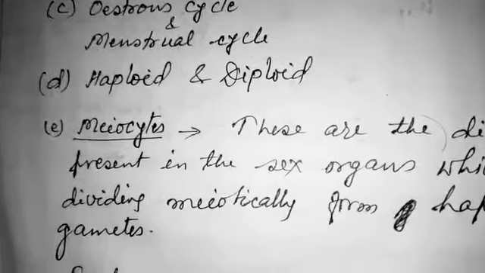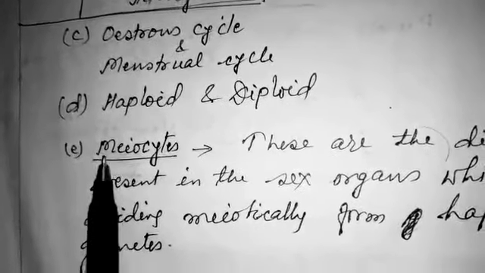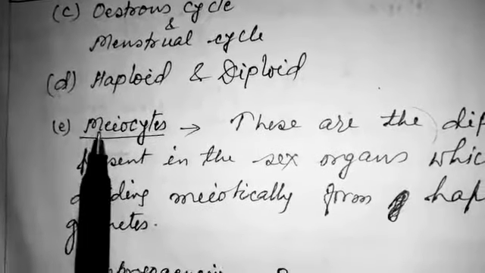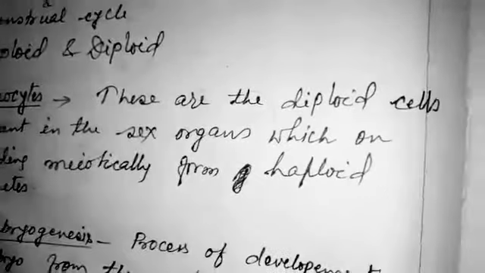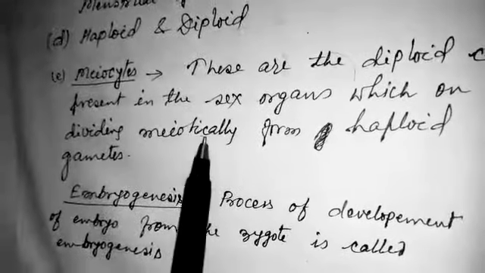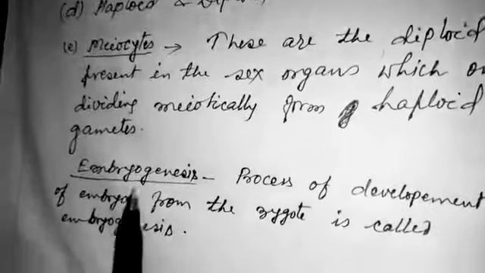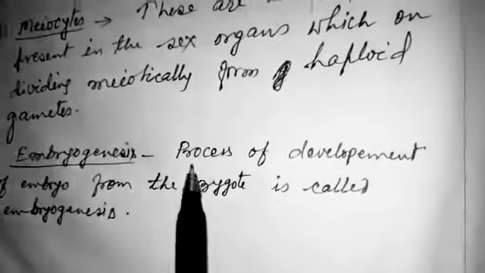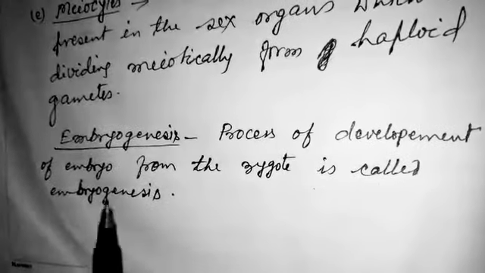Good morning, students. Some more explanatory terms. Today we are going to discuss meiocyte. These are the diploid cells present in the sex organs, which, on dividing meiotically, form haploid gametes. And embryogenesis is the term that refers to the process of development of embryo from the zygote.